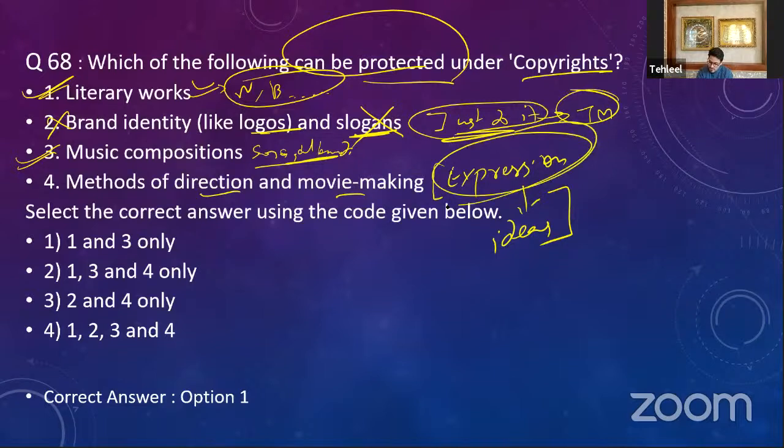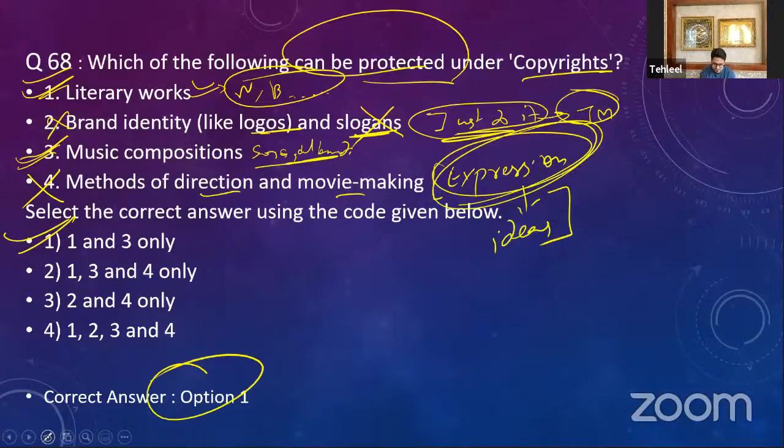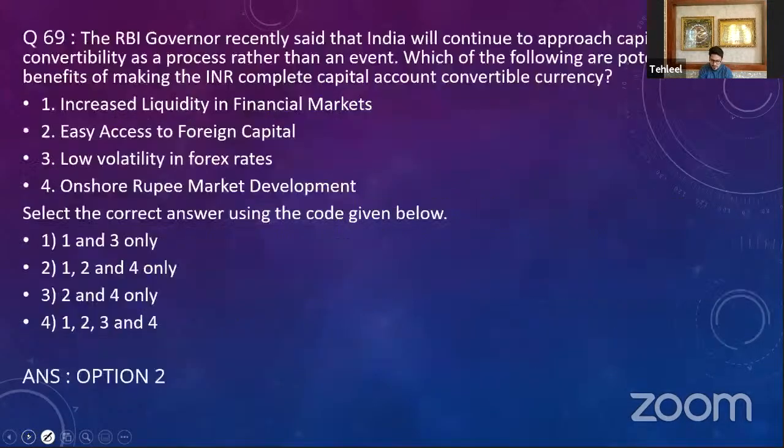We will only be able to protect the expression of it, what you have developed. So 1 and 3 will be your right answer, that is option 1, the correct answer.